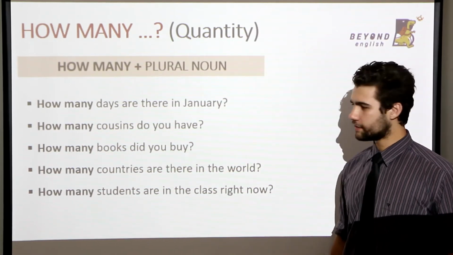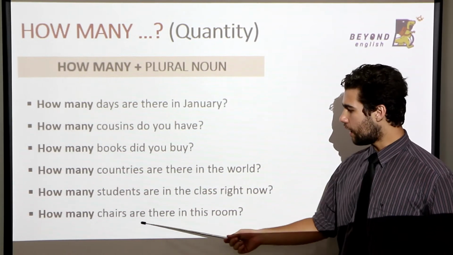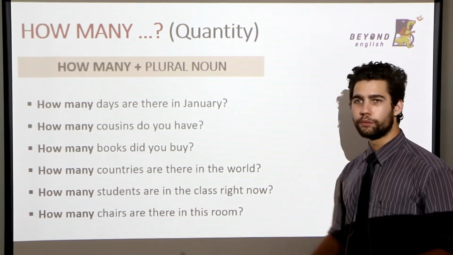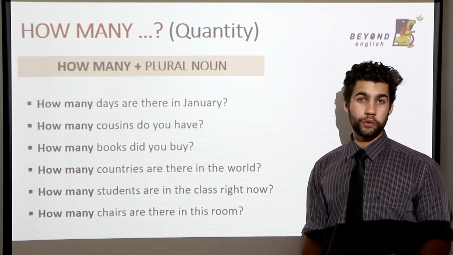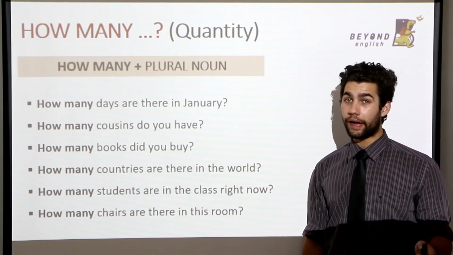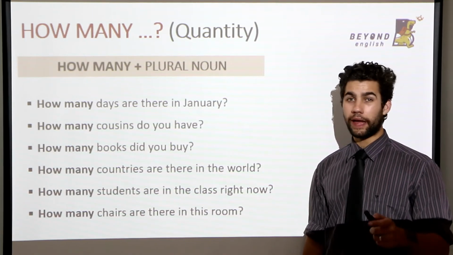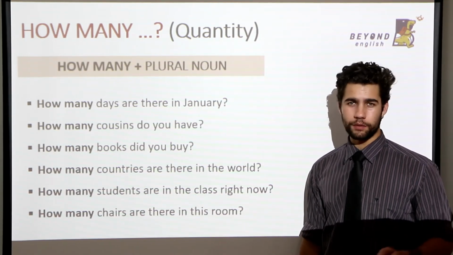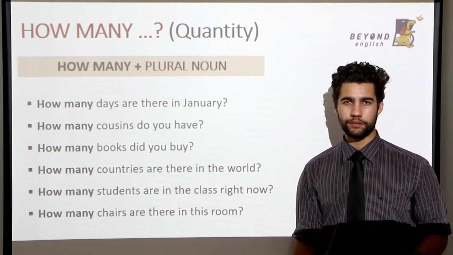And last, how many chairs are there in this room? Okay, now we're finished with our questions with how much and how many. Remember, how much, uncountable, and how many, countable.